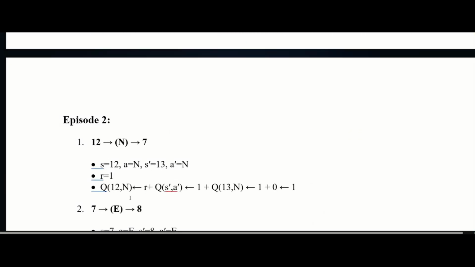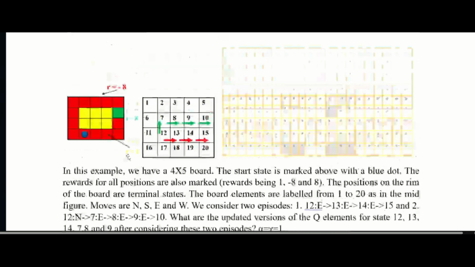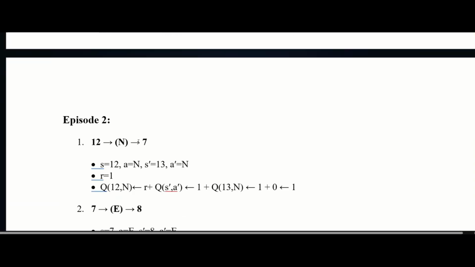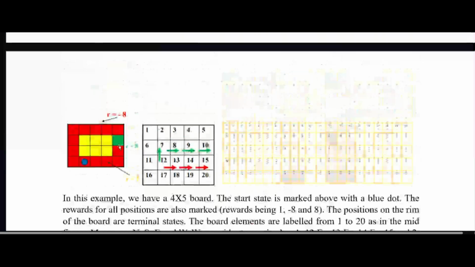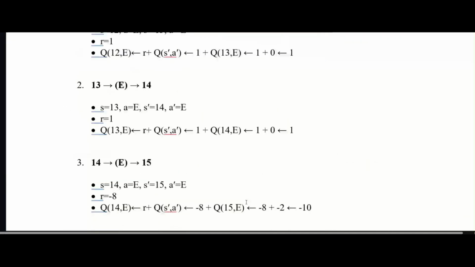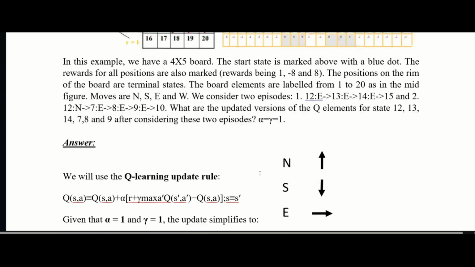Similarly for 7 east 8. Now 7 moved from north, now this is east. So for 7 east 8, put these values, then find Q(7) is equal to 1, then Q(8) is equal to 1, and Q(9,E) is equal to 10, because in this case R is equal to +8. Here red, and here green is there. So in green, R is equal to 8. So 8 and Q(10,E), that is equal to 2. So Q(10) is equal to 2.